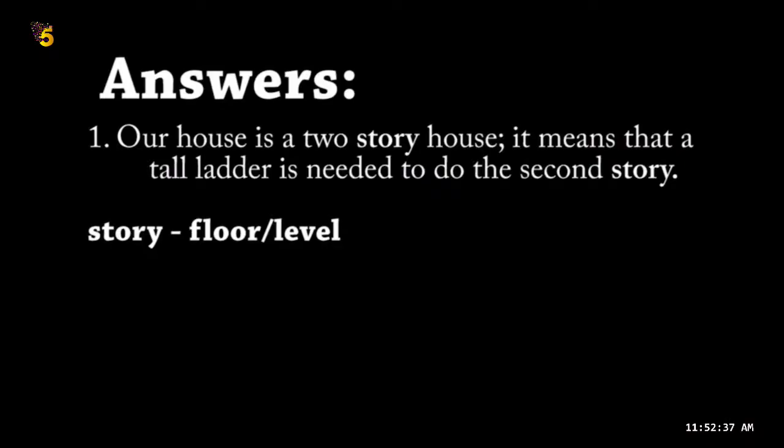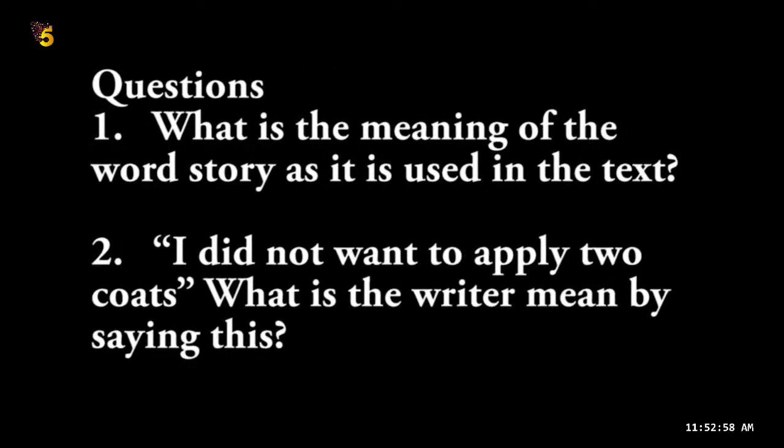A 2-story building is a building with two floors, or two levels. Unlike a story or a piece of writing, like our story this morning. Is that clear?